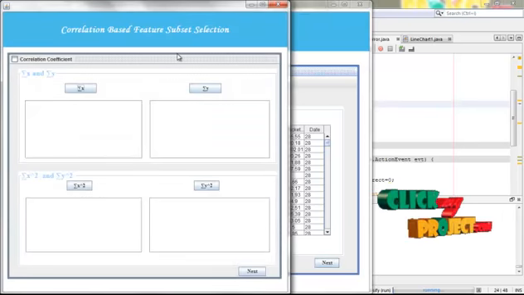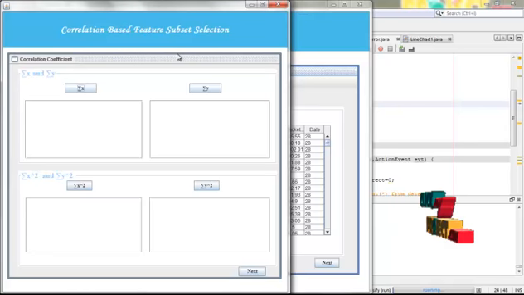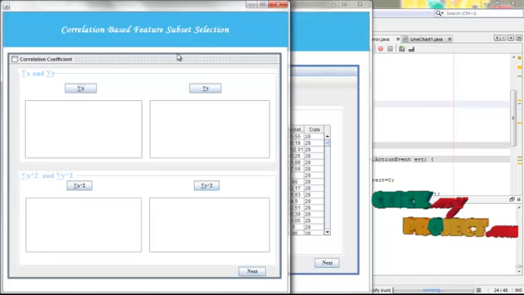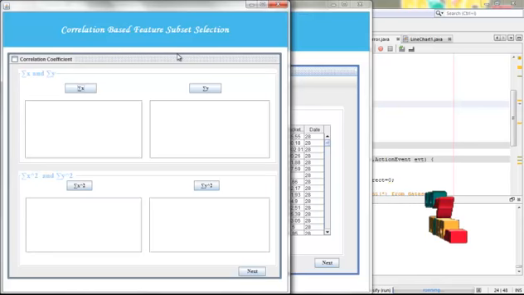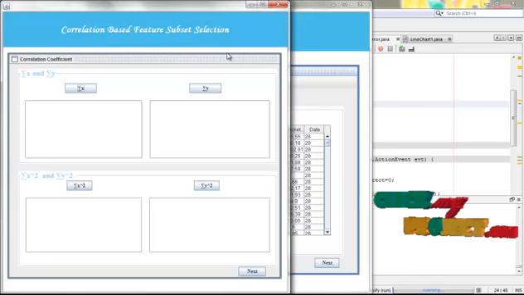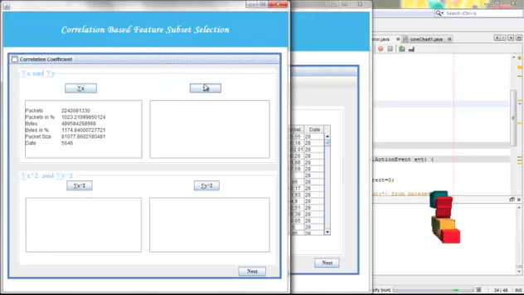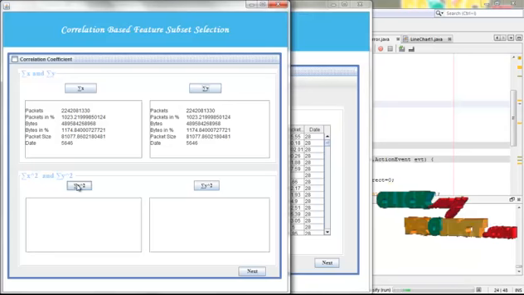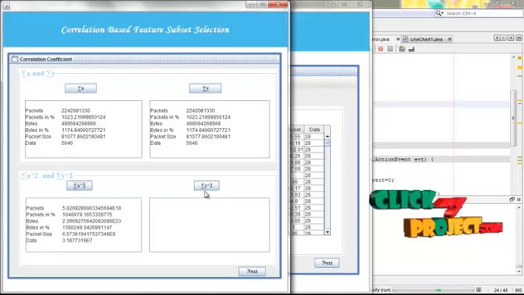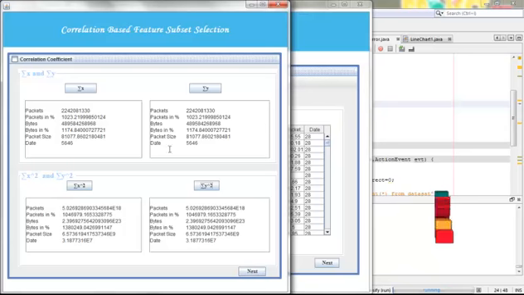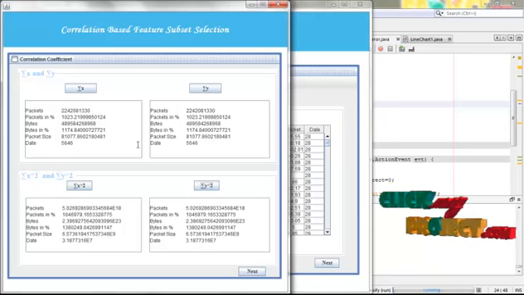The first process of our project is feature subset selection. In this project, feature subset selection is done by the correlation coefficient formula. In the correlation coefficient, we first calculate the sum of the attributes. After that, we take the square root of the particular attributes. Here the sum of attributes and square root of the particular attributes are done.